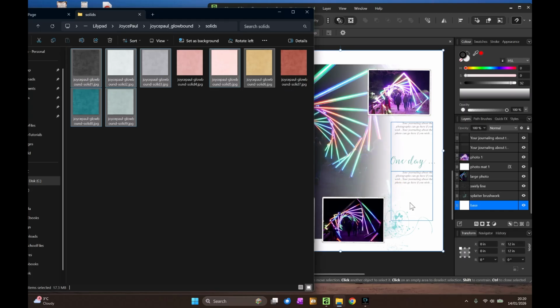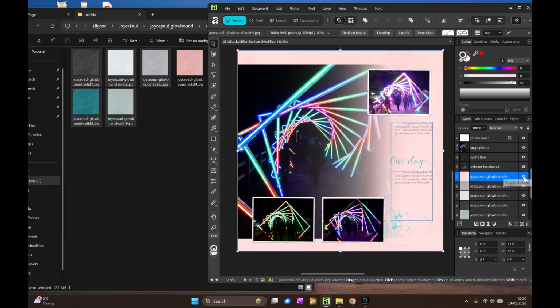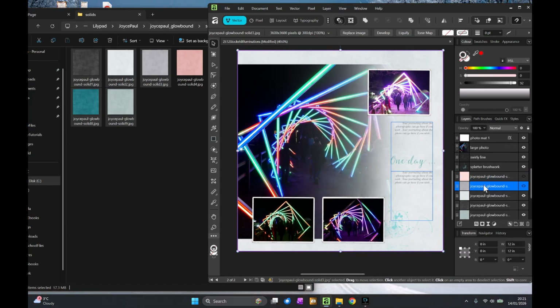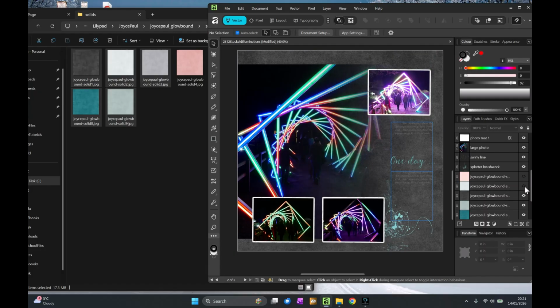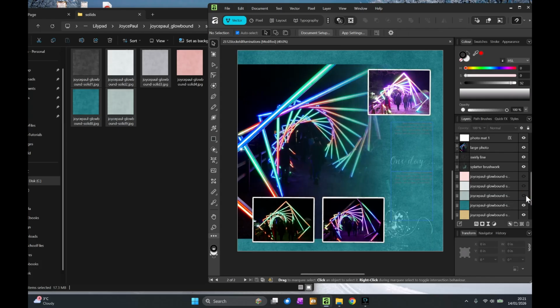Dragging them on top of the base and centering them. The green and red lines show me that I've got it centered. And let's just see what it looks like with that. Just hide that one. I think I prefer that one, so let's delete that one. I'm not sure about it being dark. It's interesting.